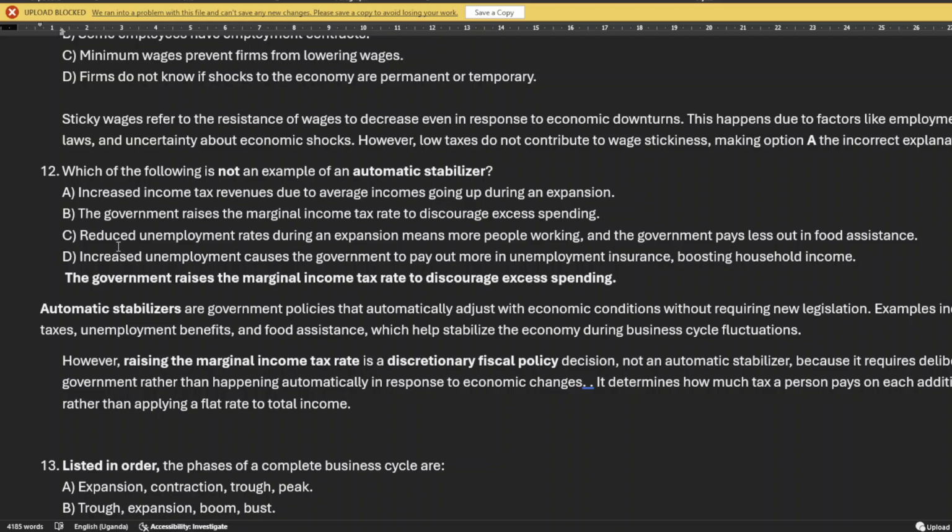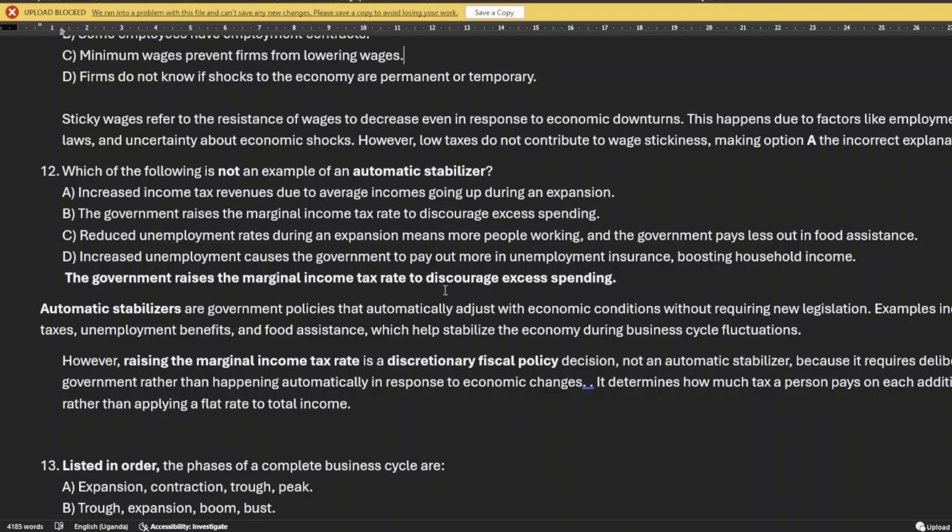C. Reduced unemployment rates during an expansion means more people working and the government pays less out in food assistance. D. Increased unemployment causes government to pay more unemployment insurance, boosting households.